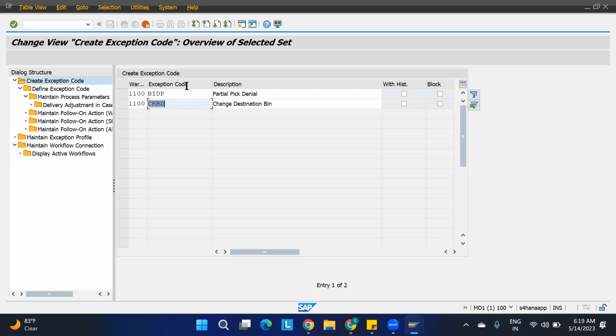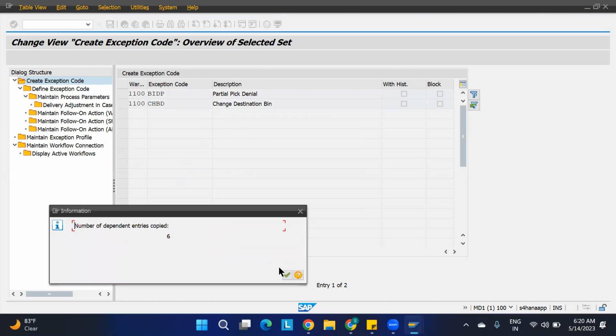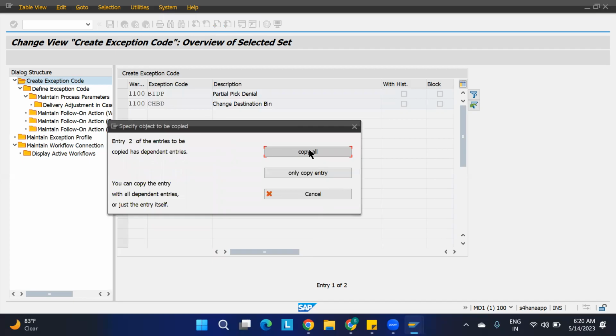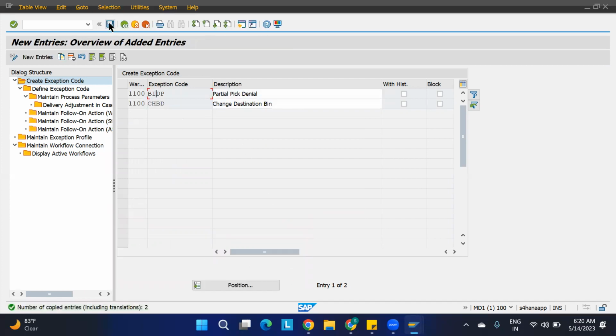these things. Exception codes and all, you can change. If you want, you can change these things, but we'll proceed with the same naming. Anyway, change bin destination, like that we can understand through this. Change bin destination and pick denial is there. Here also they have denial for picking. So let it be. Just click enter, copy all. First copy one thing, it will copy one by one. Second one also copy. I have copied both the things. Just save this.